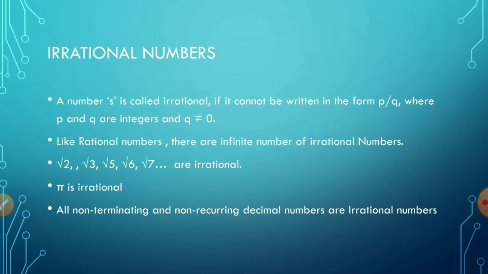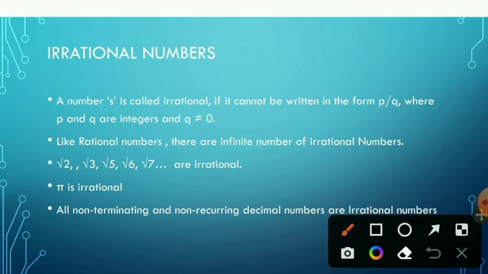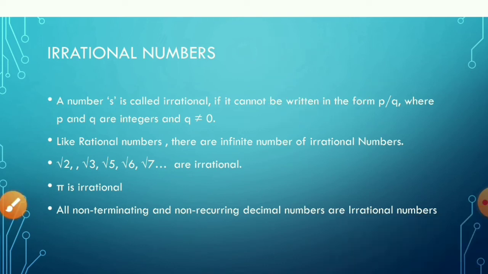Next are irrational numbers. Any number that cannot be represented as a rational number is called an irrational number. That's a simple fact. That is, they cannot be represented in p by q form, where p and q are integers and q cannot be equal to 0. For example, all the roots of numbers which are not perfect squares are irrational numbers.